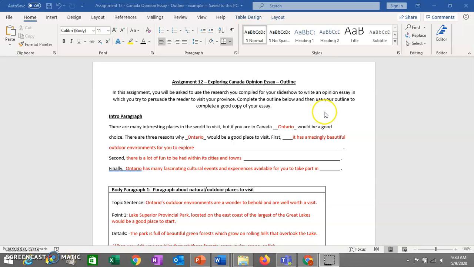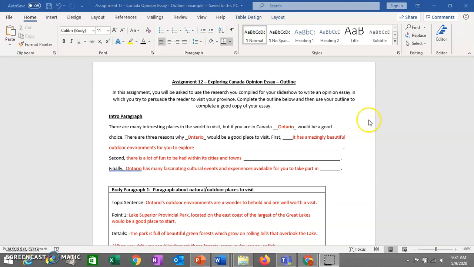So this is an important skill to develop. Opinion essays are a big part of ESL D and E. You are going to need them to complete your literacy test, and once you complete ESL and go into English, they are going to become much more important. So the goal here is to get you a little bit more comfortable with this format using ideas that you're already familiar with.